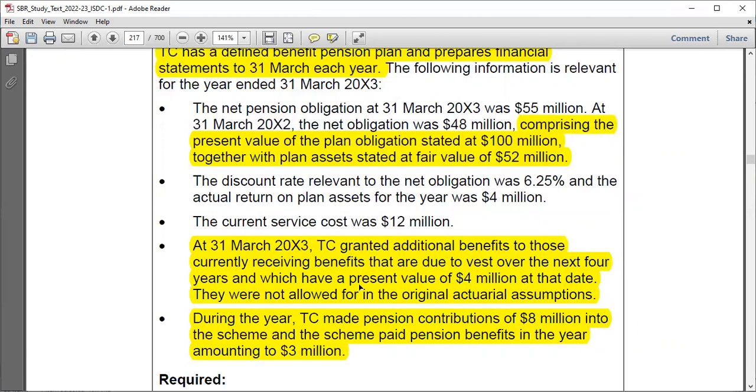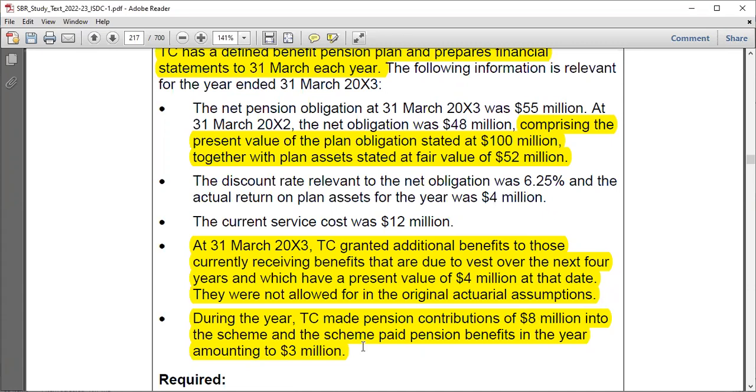Do you see this? They are not allowed for in the original actuarial assumptions. That means there is some relation to the past, right? And so that's why we say that they have to give the employees this 4 million, but this relates to the past, so we call it past service cost. Sometimes past service costs are not given directly, so you really have to understand this.